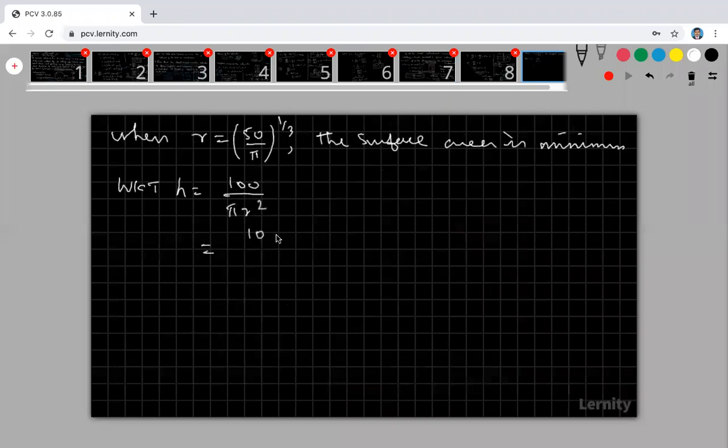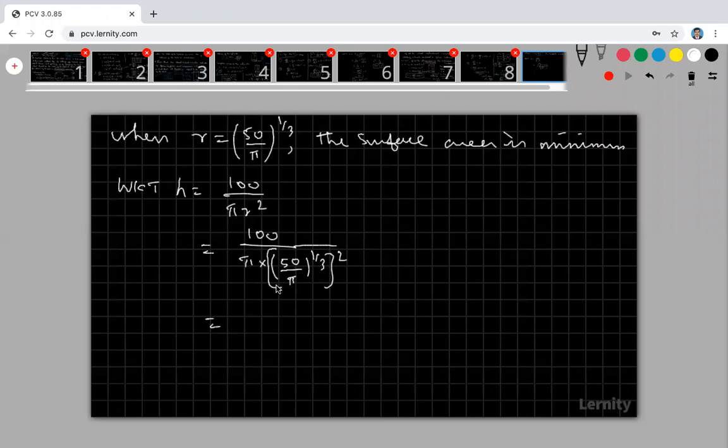Apply that: 100 divided by pi into, what is your r? Your r is 50 divided by pi, the whole power 1 by 3, and the whole power 2. This is actually r, and the whole square. Are you okay?